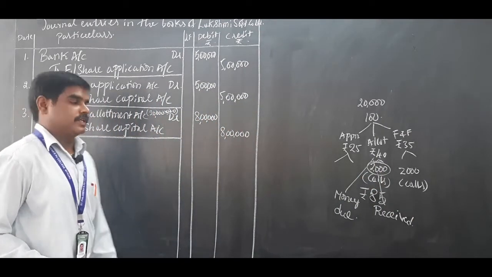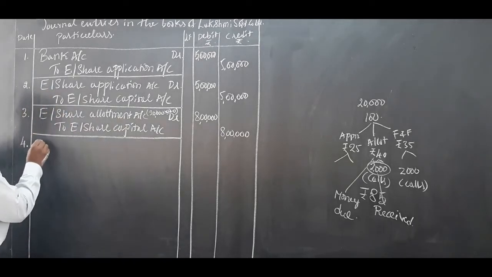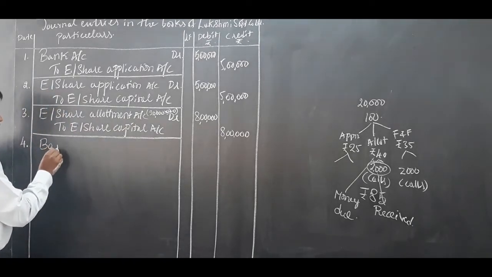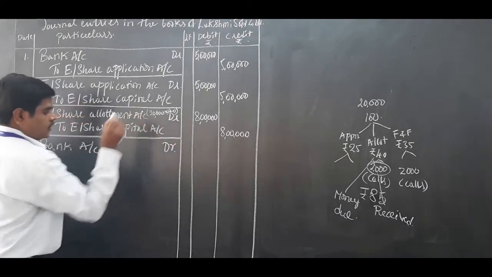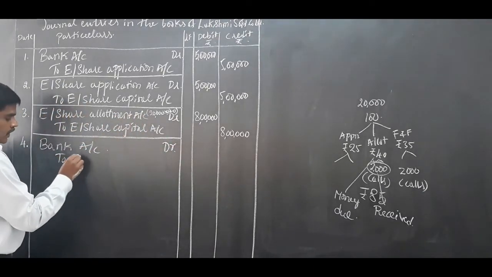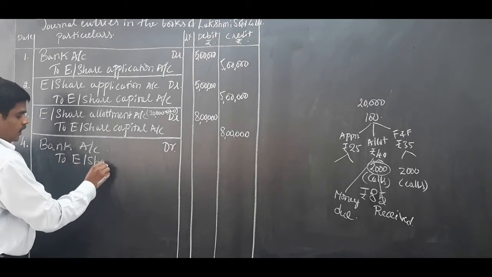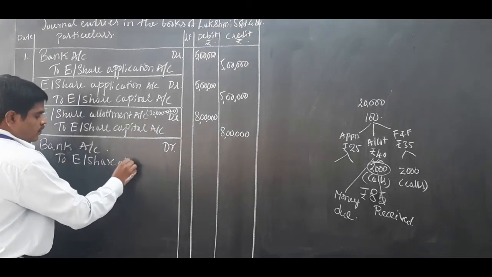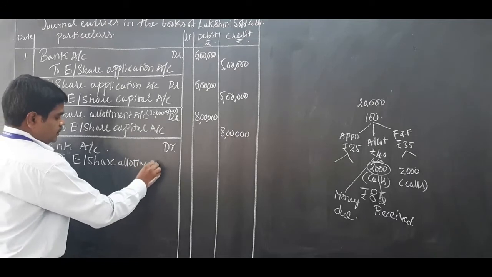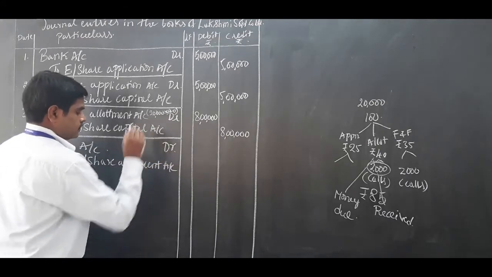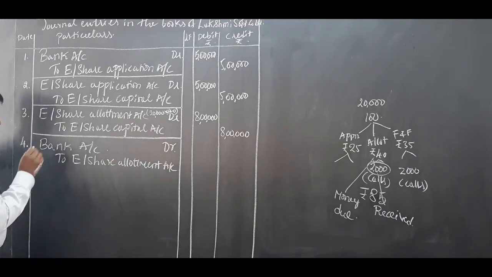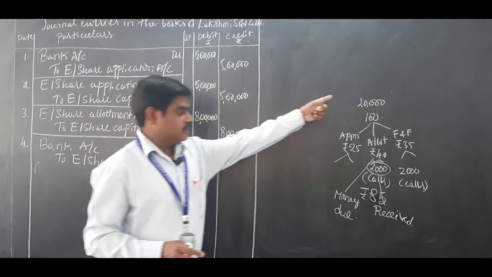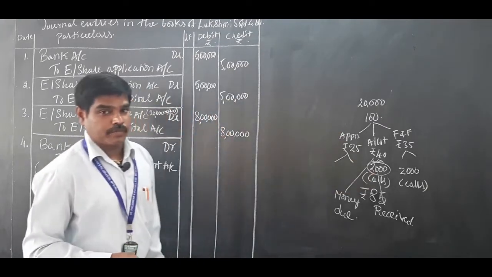So, journal entry number 4: bank account debited to equity share allotment account. I will write the narration first. Out of 20,000, 2,000 is not received, so received on how much? 18,000.